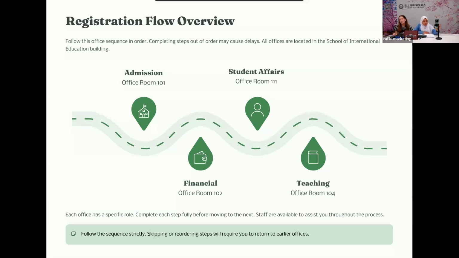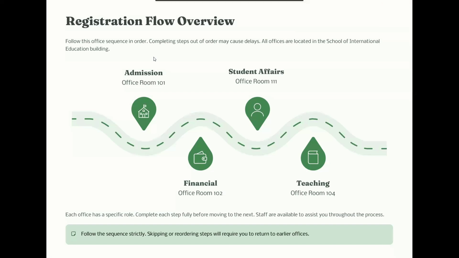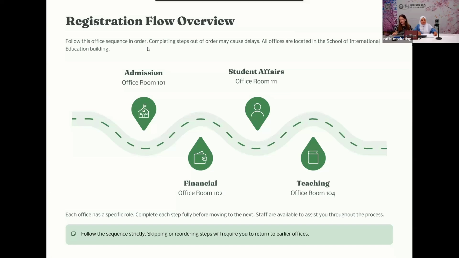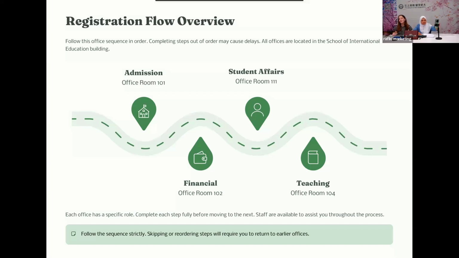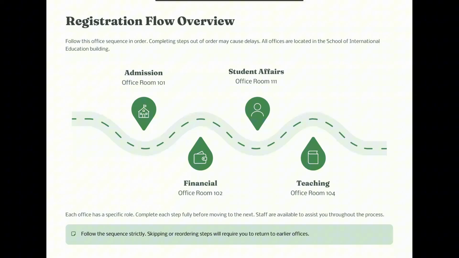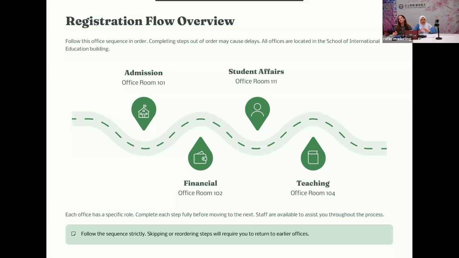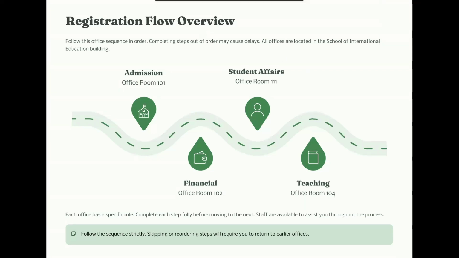So talking about the registration procedure, once again, we want to highlight that you need to come to the School of International Education, 留学生教育学院. It's very important that you come to this place, not to any other, because the university is very big, so it's very easy to get lost. Please make sure to come to the School of International Education. And you will need to go through different stages. First you need to go to the admission office, room 111, then to the financial office, room 102, then back to room 111, the student affairs office, and then you finish your registration at the teaching office, room 104.